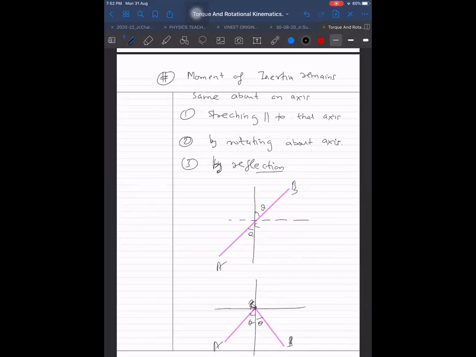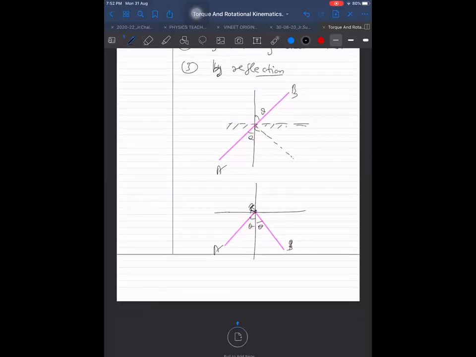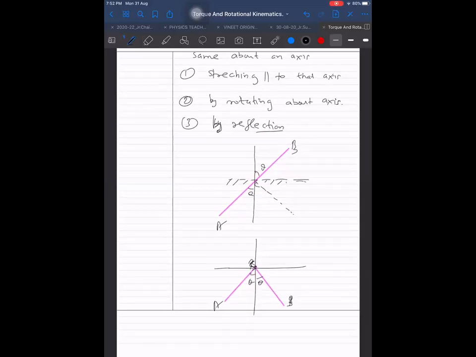I have reflected about this. By reflecting about this, I got this here, and then I formed a new shape. What will be the moment of inertia of the total shape, this of length L? We know moment of inertia was M L square, L perpendicular square, sin square theta by 12. Same will be for this also.